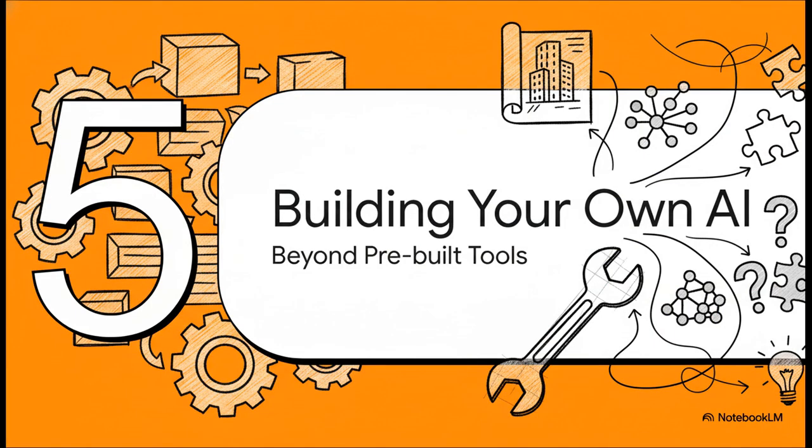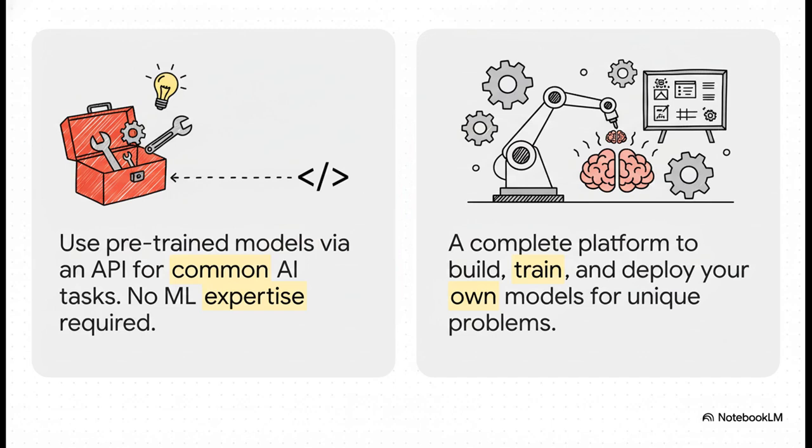Okay, so this pre-built toolbox is amazing, right? It's fantastic for all the common stuff. But what if your problem isn't common? What if you're working on something totally unique, something that needs a custom-built tool from the ground up? Well, this is the other crucial piece of the puzzle. Azure basically gives you two paths to take. Path one is what we've been talking about, Azure AI Services. That's your toolbox. It's fast, it's API-driven, it's for all those general-purpose AI features. But path two is for those really unique problems. That's Azure Machine Learning. Think of this less as a toolbox and more as a full-blown workshop for data scientists to build their own custom models completely from scratch.